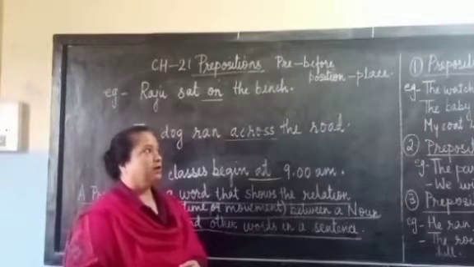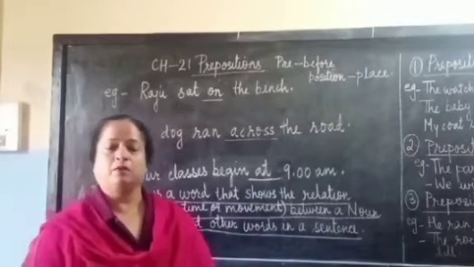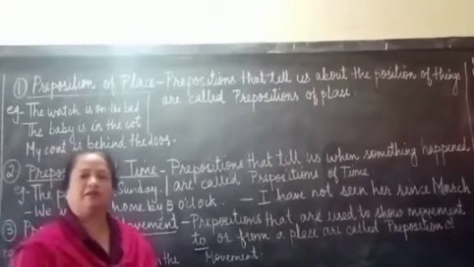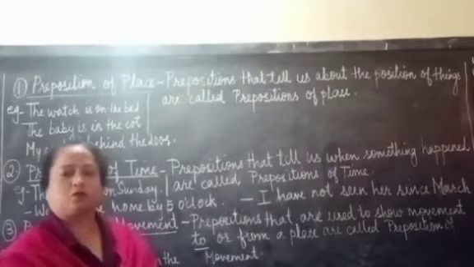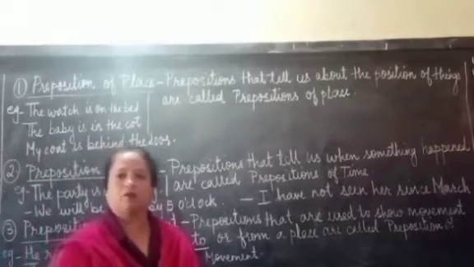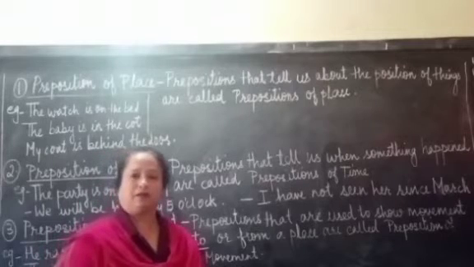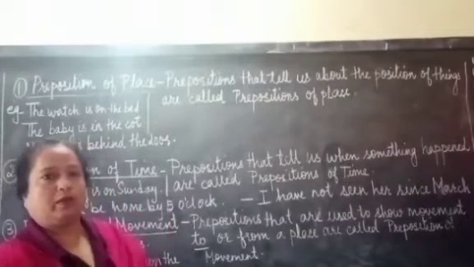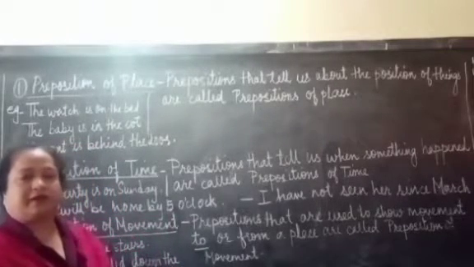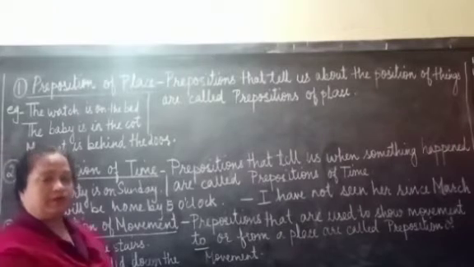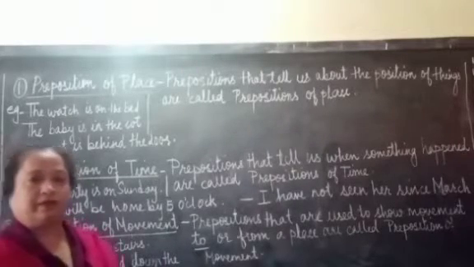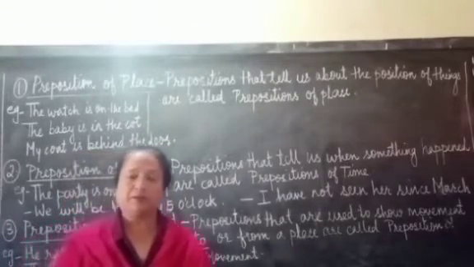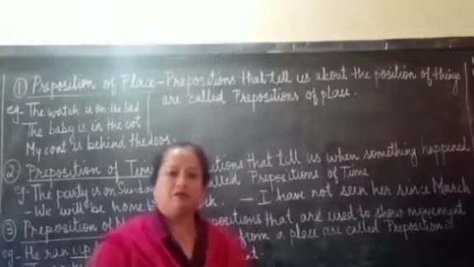So now children, let us discuss the different kinds of prepositions. When we speak about the movement, the time or the place that shows us the relationship between the noun or pronoun in a sentence and the other parts of the sentence, these words are known as prepositions. Before we start, let us understand that we will be discussing three kinds of prepositions. That means preposition of time, preposition of place and preposition of movement.